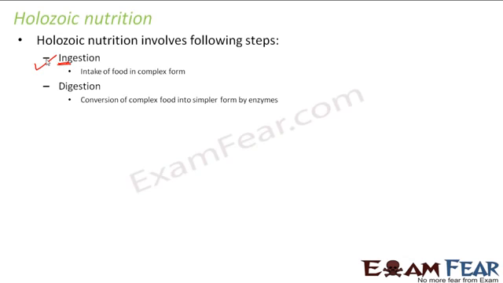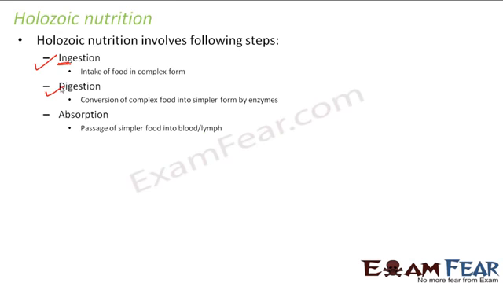Next is digestion. That is conversion of complex food into simpler form by enzymes. So what are enzymes? Enzymes are the substances present inside our body which aggravate the chemical reactions taking place inside our body. Right? Because there are so many chemical reactions which will actually take place inside the body. So these enzymes will actually help in those chemical reactions. So they will help to convert the complex food into simpler form.